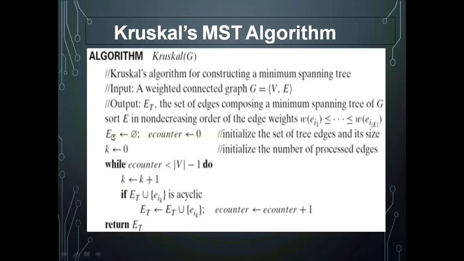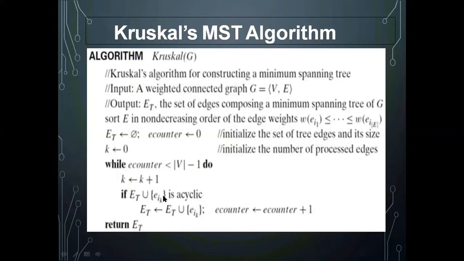ET is the set of edges which are already present in the minimum spanning tree. That is the final output. Take ET union the currently selected edge, that is e_iK. If both together are acyclic, then to the final ET you add the newly selected one.